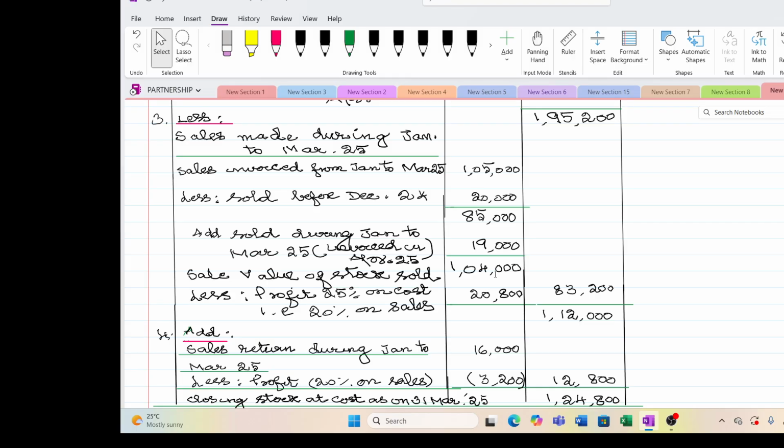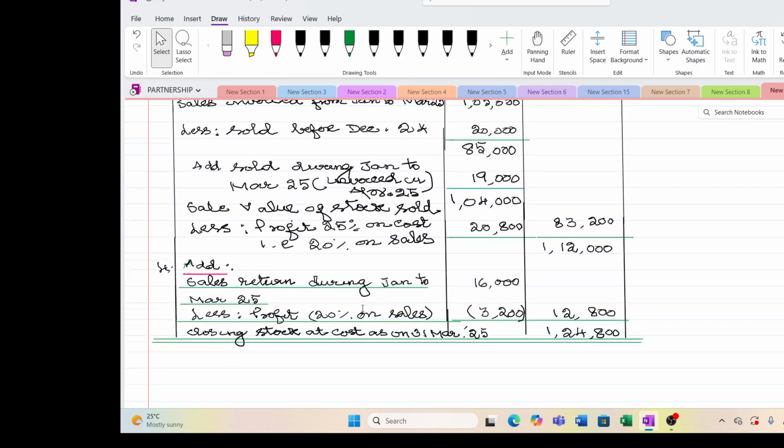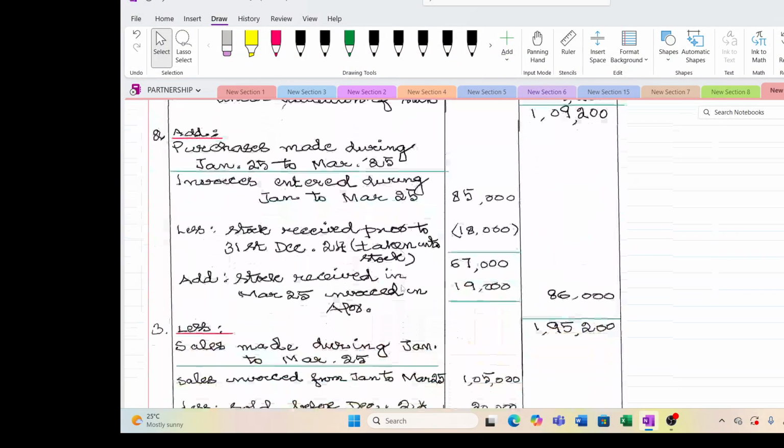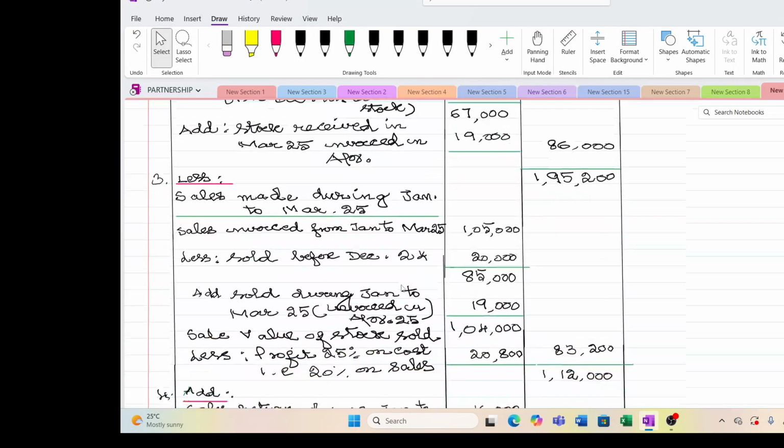Okay. So from this we have to remove the gross margin. Gross margin only, then only we will be able to know the cost of goods sold during Jan to March. Okay. They have given in the question the profit margin is 25% of cost. So that is, you already know that it is 20% on sales.